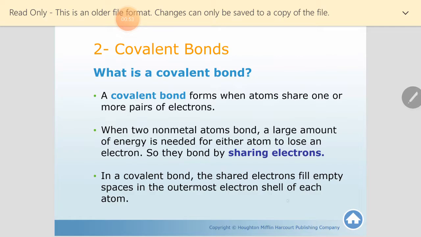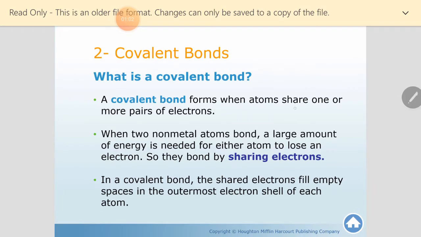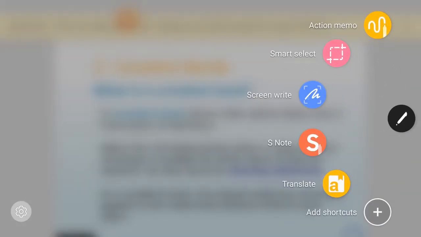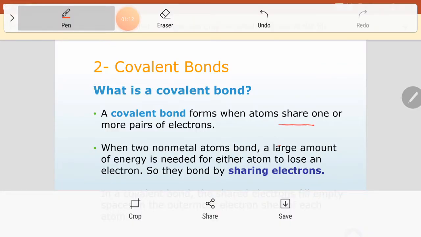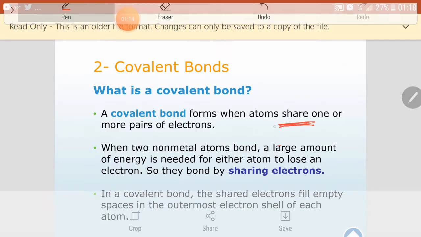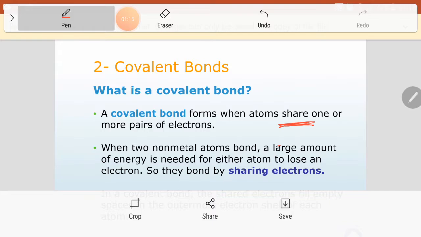Today we are going to talk about the covalent bond. The covalent bond forms when atoms share. Here, this word is very important: share. So, as we said, the atoms share the electrons. The atom will not lose or gain any electron here.